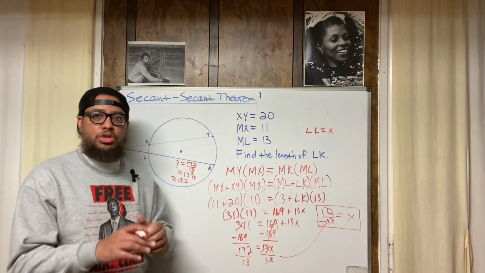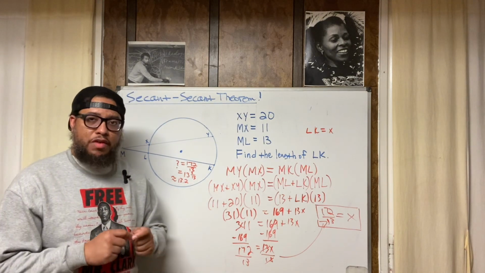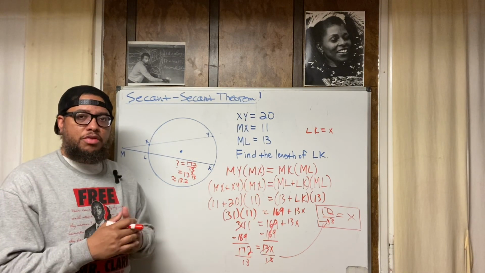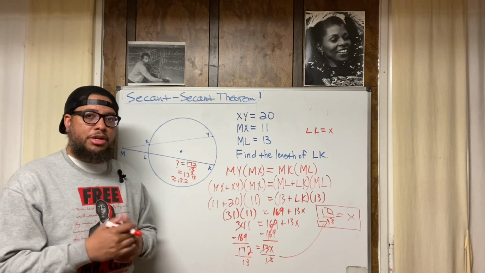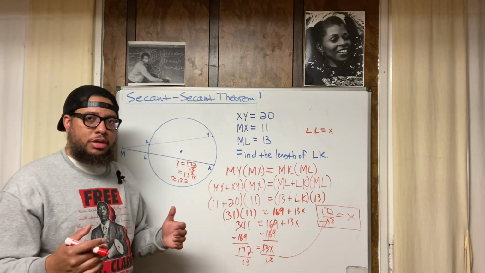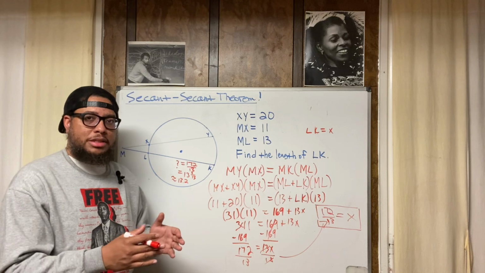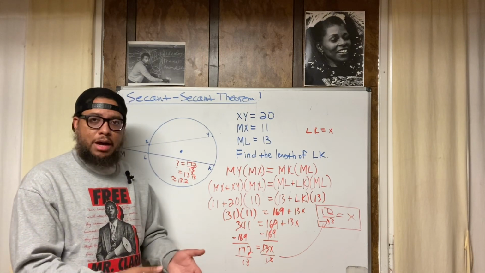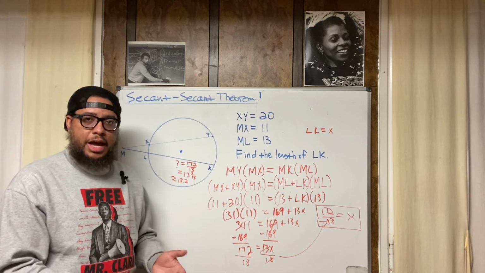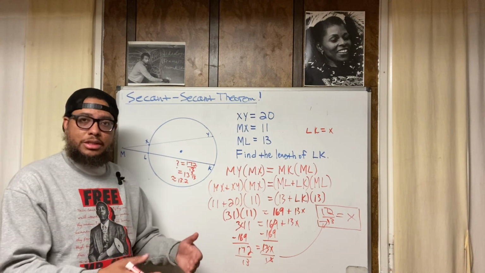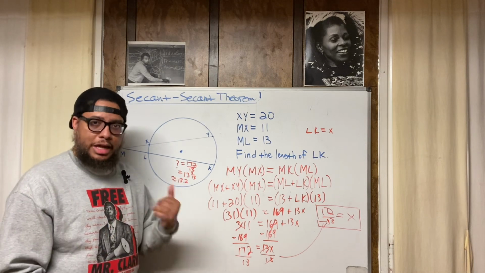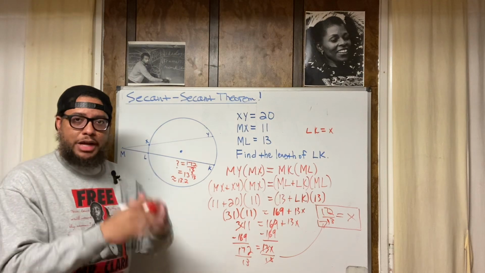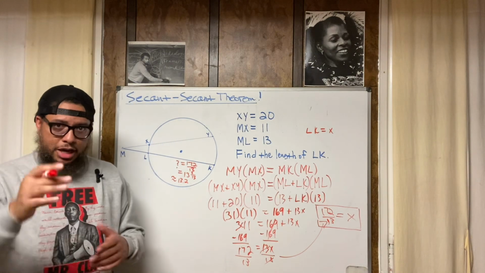But dig this. There's something you should know about number sense. You should know something about fractions. When the numerator stays the same, but the denominator gets bigger, the value of the fraction gets smaller. Because just like you cutting it up into more pieces, each piece is going to be smaller and smaller. Like if you got a pizza with 8 slices, and you cut each of them slices in half, now you got 16 slices, but the slices are smaller. So a 16th is smaller than an eighth. As the denominator gets bigger, the value of the fraction gets smaller. Don't ever forget that. That's game. I'm putting you on the game.